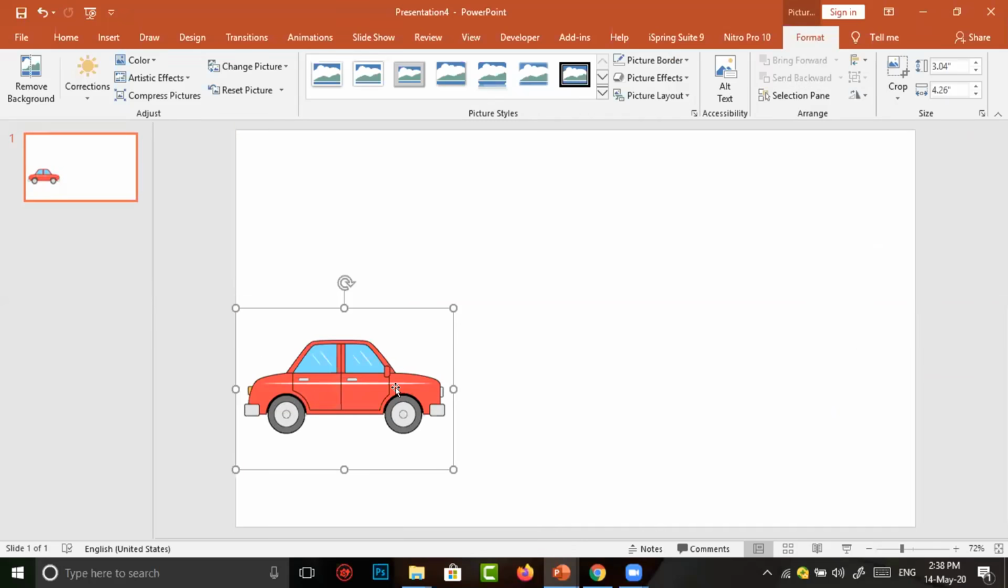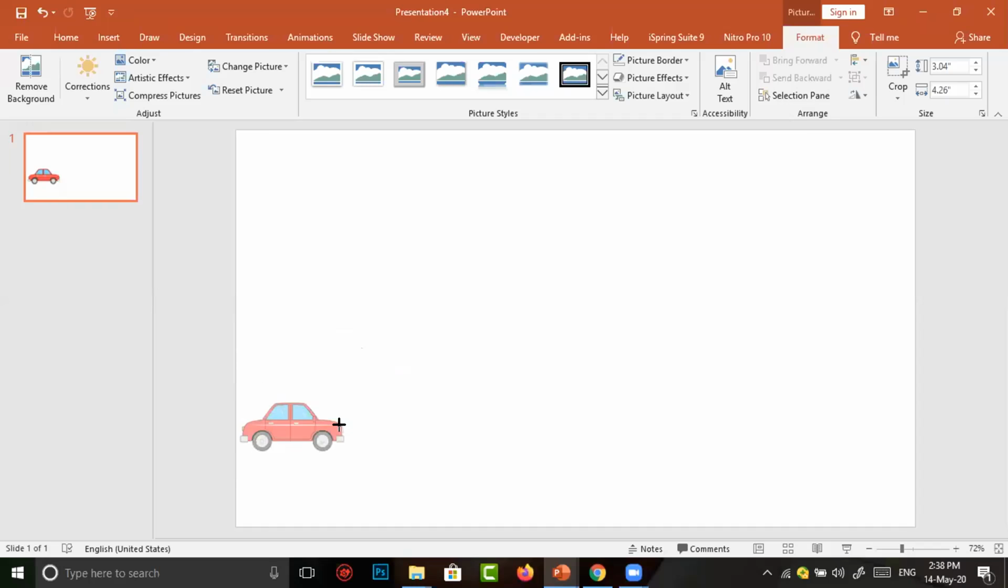Now I feel the car is a little bit larger. I want to resize the car into a smaller one. For this purpose, I hold my finger on the Shift button on my keyboard. Then I resize the car by dragging. Now I feel it will be okay.